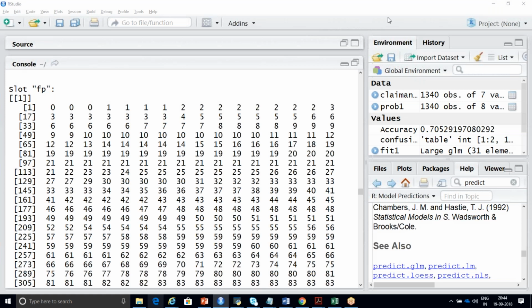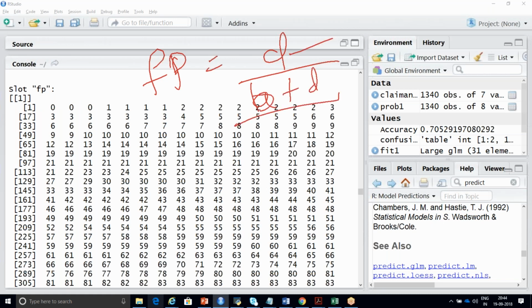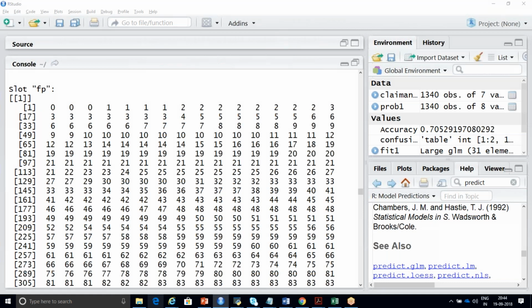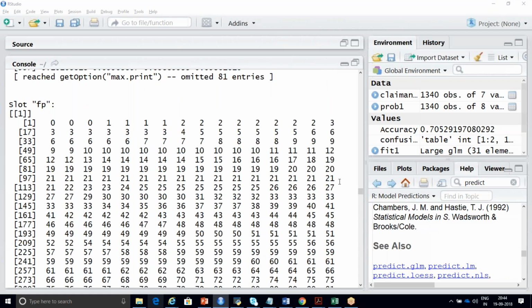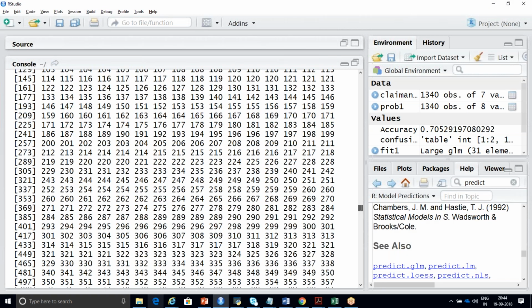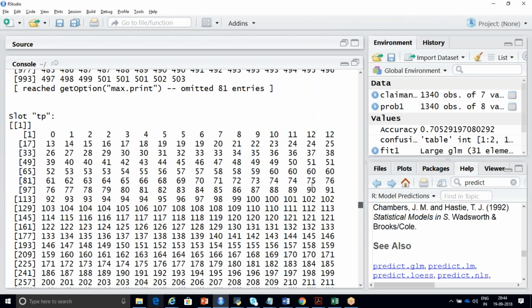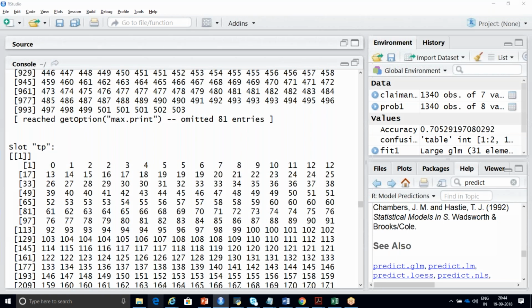See, this is nothing but your records. Zeroth record, like this. It is going to display what your false positive is. There is a formula like D divided by B plus D. I'm going to explain what this D divided by B plus D is in the coming session. And next it is going to display your false positive here, and next is coming down here, and here it will display true positive.